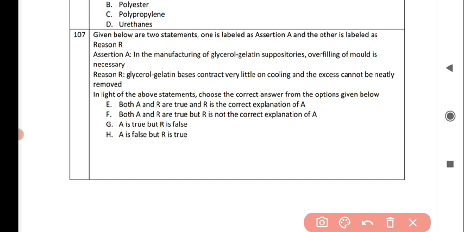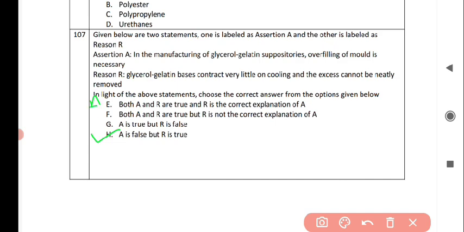So in the light of the above statements, choose the correct answers from the options given below. So the correct answer for this is option number A is false but R is true.